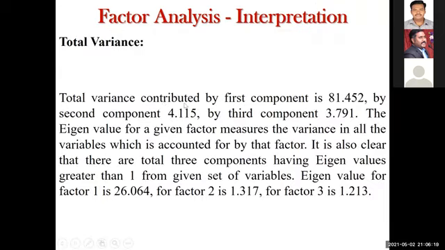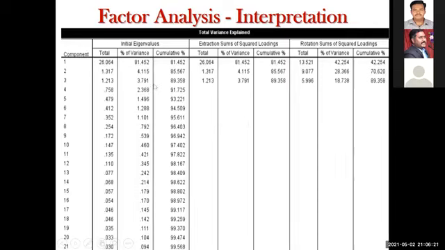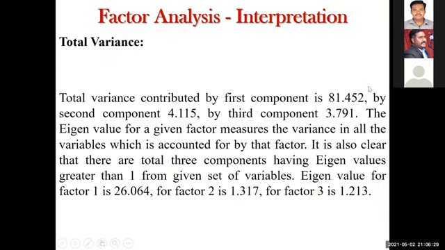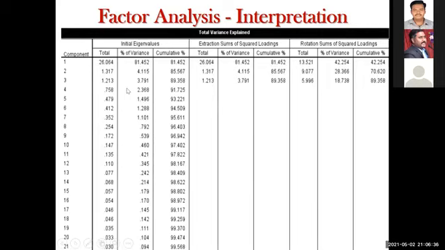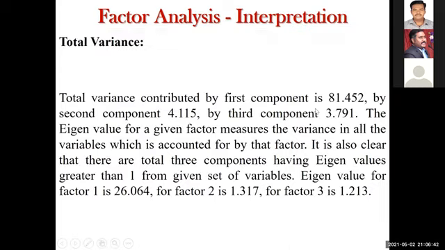See, the total variance contributed by the first component is, what is the percentage of variance? 81.452. So the total variance contributed by the first factor is 81.452, followed by the second component at 4.1, and the third component at 3.79. First you write the total variance, then write the eigenvalue. Total variance for the first component is 81.452, then second, third. And the eigenvalue for the given factor measures how many of the variables are accounted for by the factor.